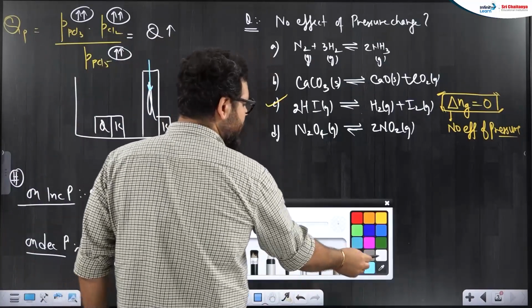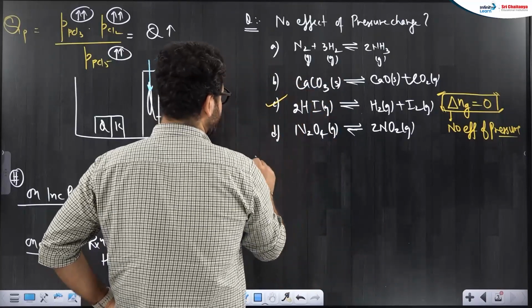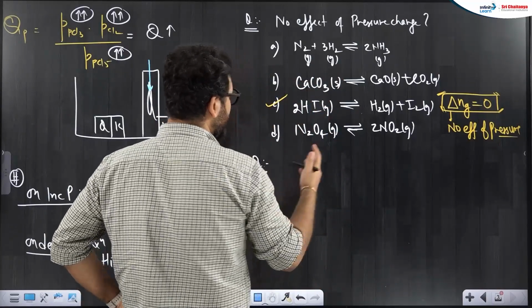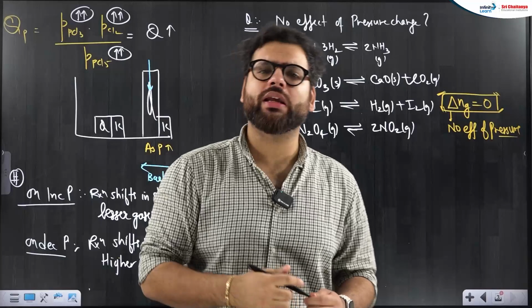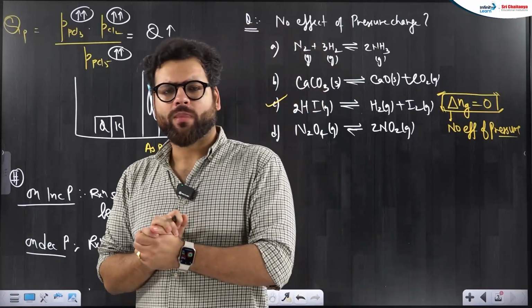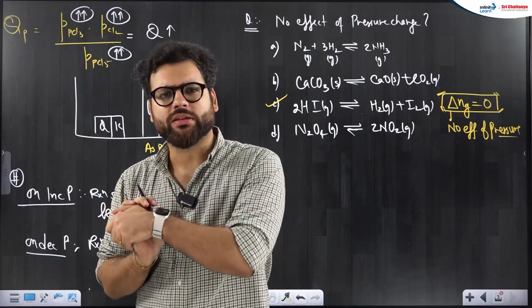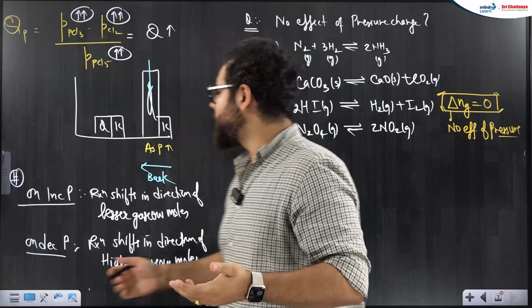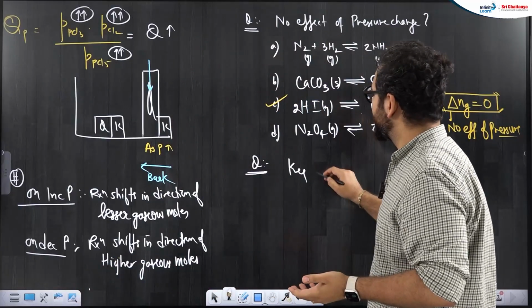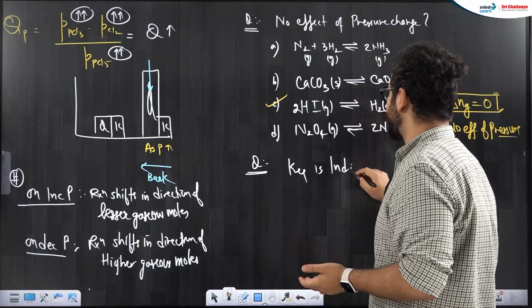Now another question where you generally make a mistake is, they can say, for which of the following reactions on increase in pressure, equilibrium constant increases? So remember it, that equilibrium constant is independent of pressure.